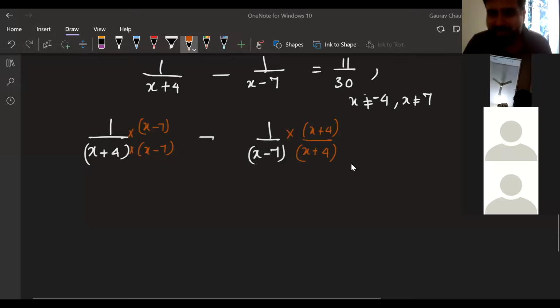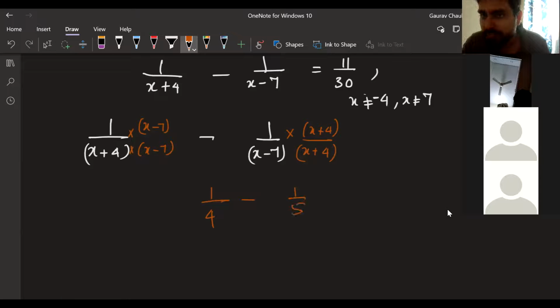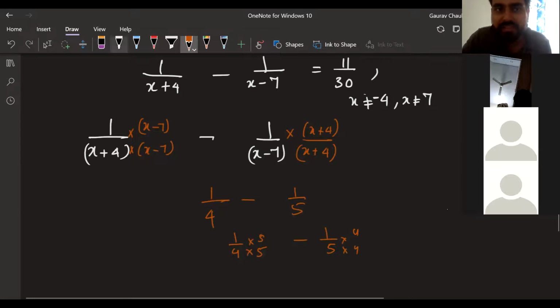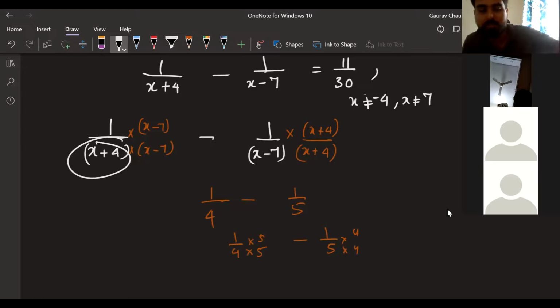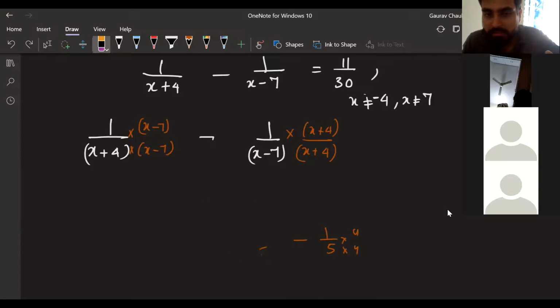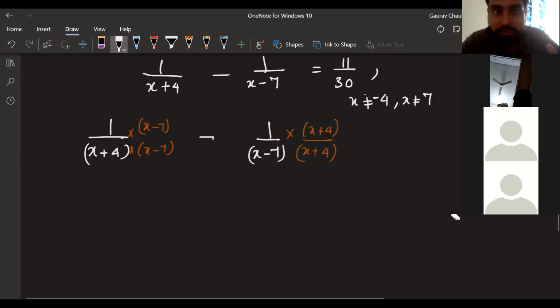Okay. So what is this basically? Taking LCM. What I used to do in LCM, if I had 1 by 4 minus 1 by 5, what will we do? We will do 1 by 4 into 5 into 5 minus 1 by 5 into 4 into 4. That's all I'm doing. This is finally a number. No, x minus 4 is finally a number. I'm just taking that full thing and multiplying. Okay. Now, moving on. This gives the right hand side. I'll write it as it is for now.